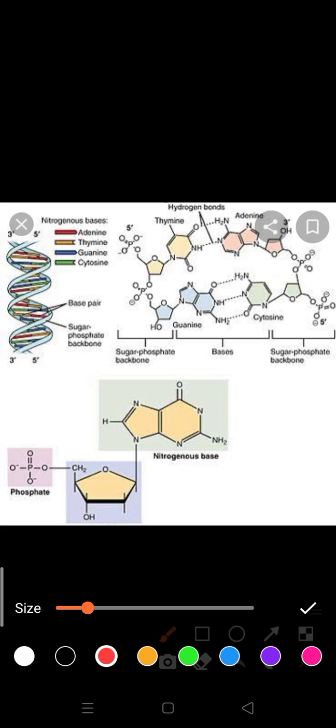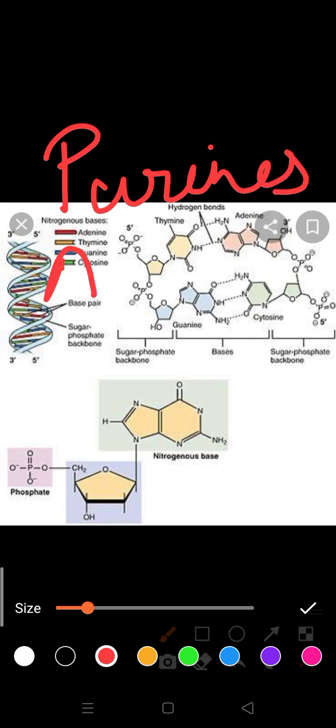If I am going to categorize nitrogenous bases, I can easily say that adenine and guanine are known as purines. They both are purines.